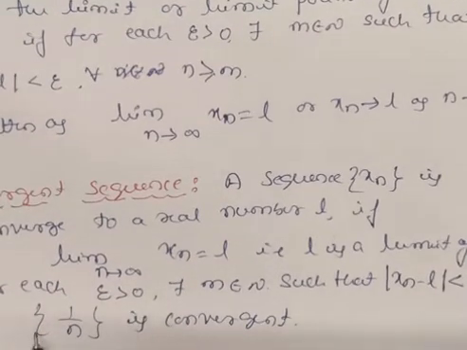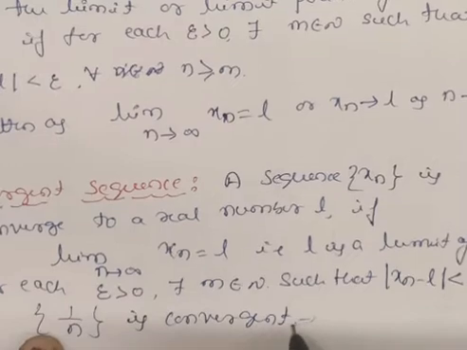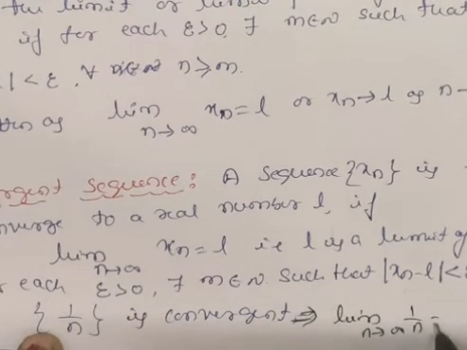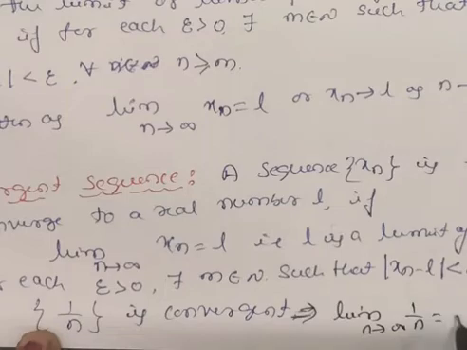For example, the sequence 1 by n is convergent. If you find its limit as n tends to infinity, here xn is 1 by n, then limit as n tends to infinity of 1 by n is equal to 1 by infinity, which is equal to 0. That is, this kind of sequence is called a convergent sequence.